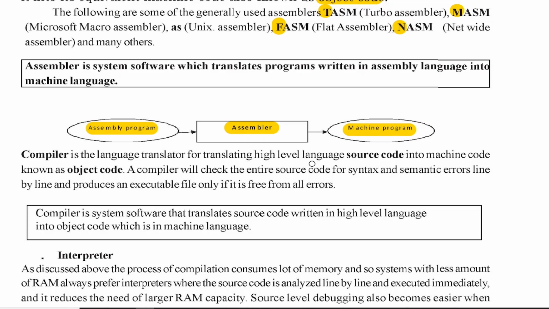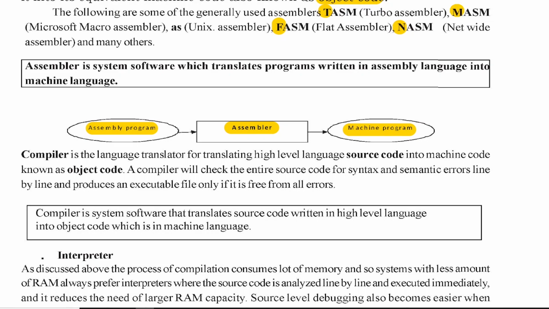So what is a compiler? Again, it's a system software. It translates high level language to machine level language, along with checking the entire source code for syntax and semantic errors line by line, and produces the executable file if it is free from all the errors.